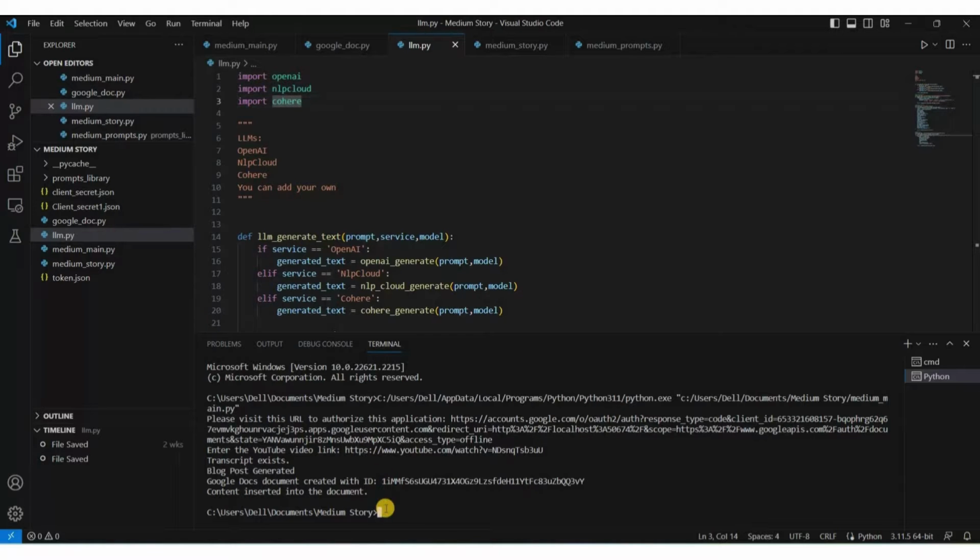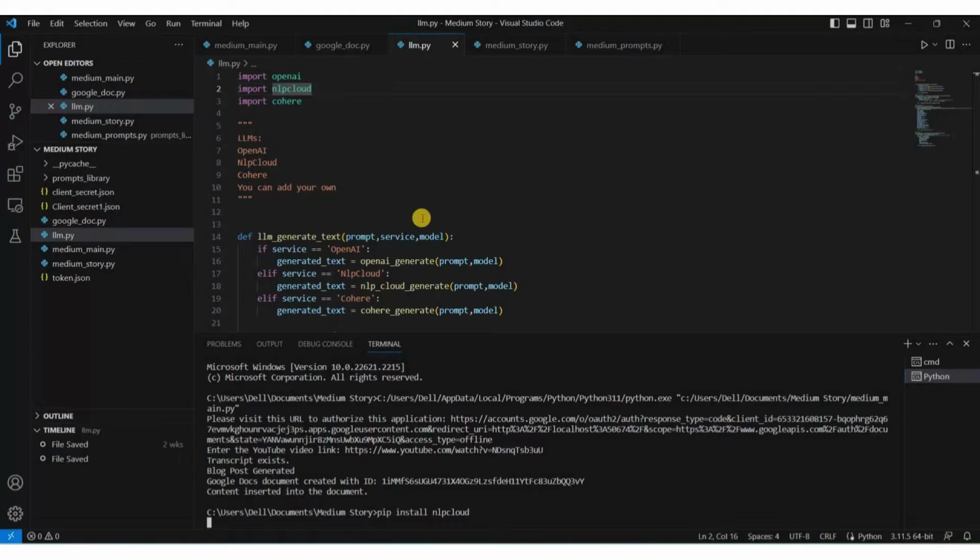For example, let's say you want to install NLP Cloud. In the command bar, you have to write pip install, let's say NLP Cloud, then you can hit enter, and it will start executing. If it is not installed, then it will get installed.